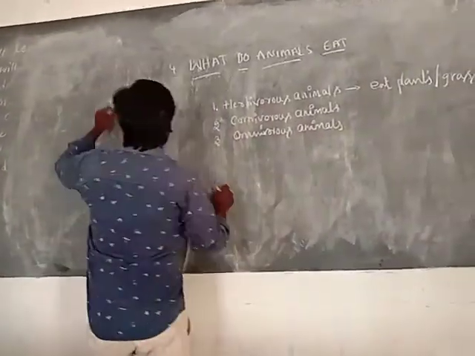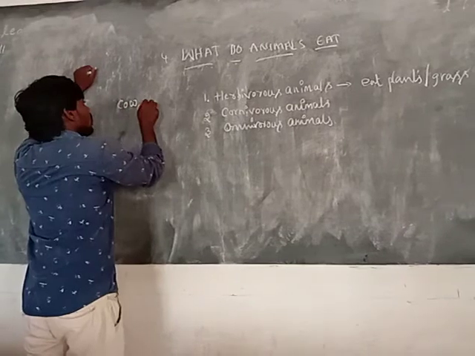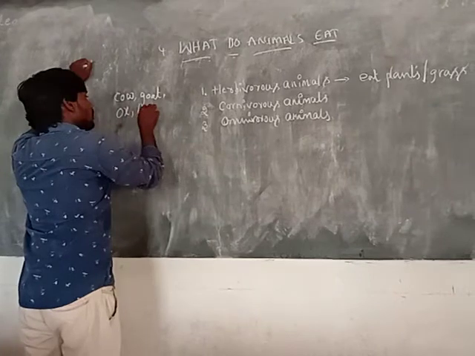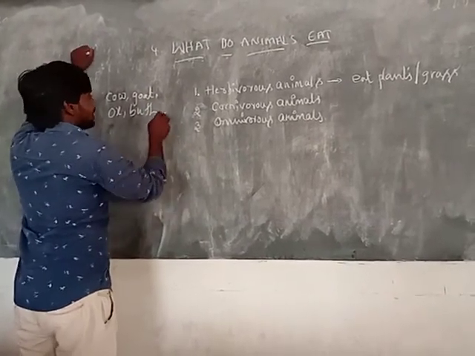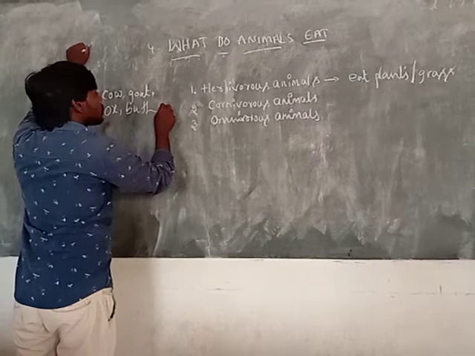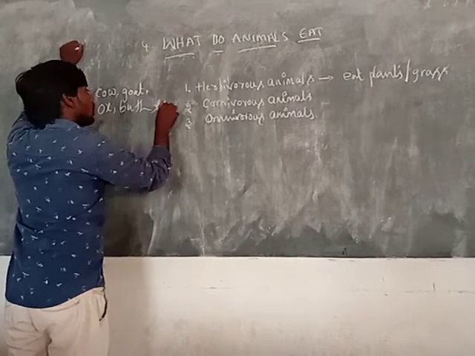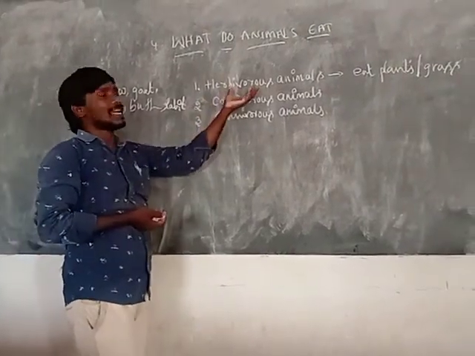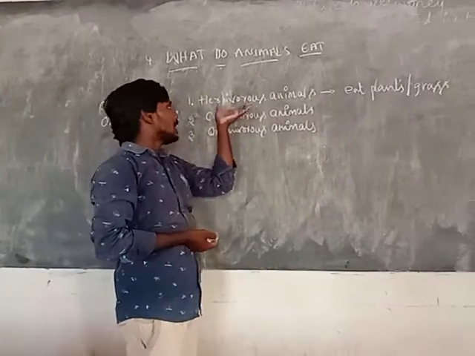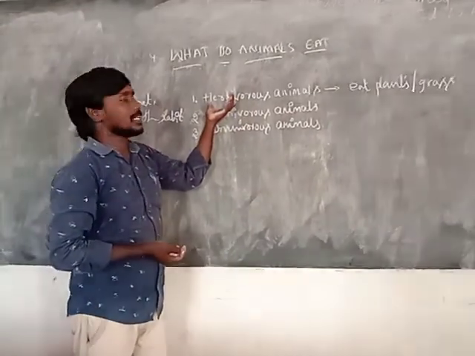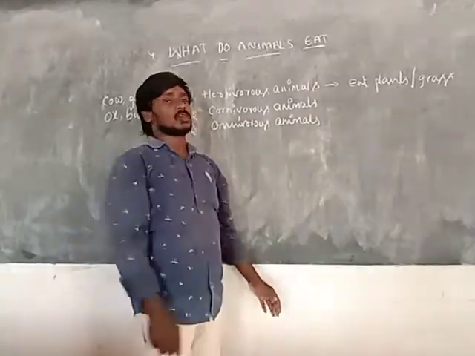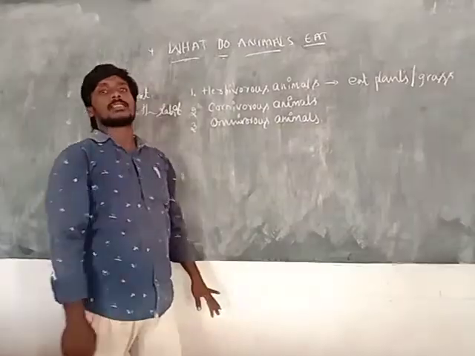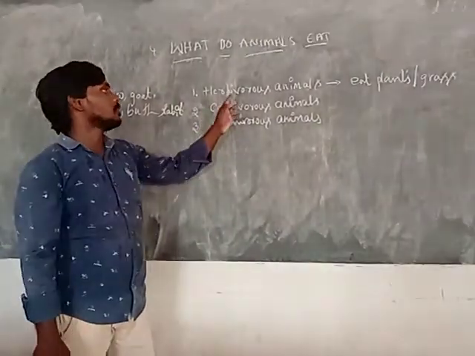Examples of herbivorous animals: cow, goat, ox, buffalo, and rabbit. These are animals that belong to herbivorous animals. Why? Because herb means only plants or grass. Animals that eat only plants or grass are called herbivorous animals.